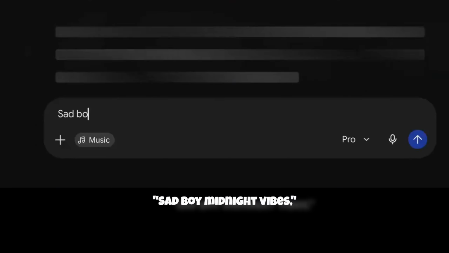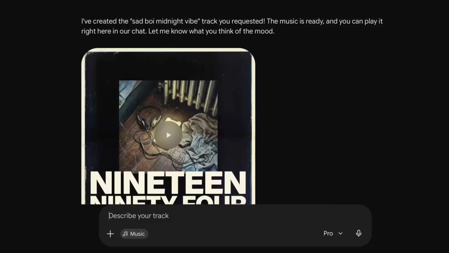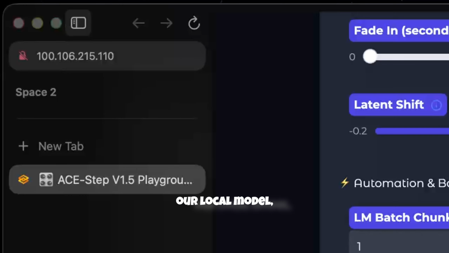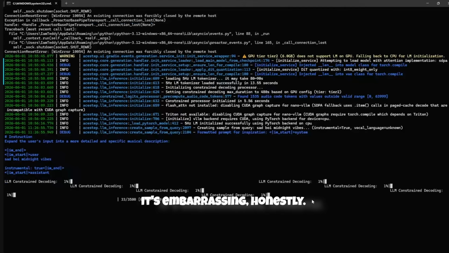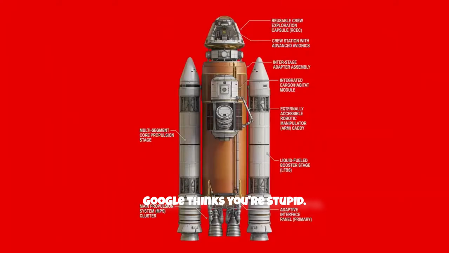intercepts into Lyria 3, and it drops a Grammy-level masterpiece. We put the exact same prompt into our local model, and Mac's computer basically cries for help. It's embarrassing, honestly. It's not your fault, Mac. Google thinks you're stupid.